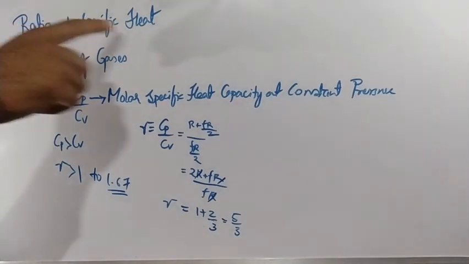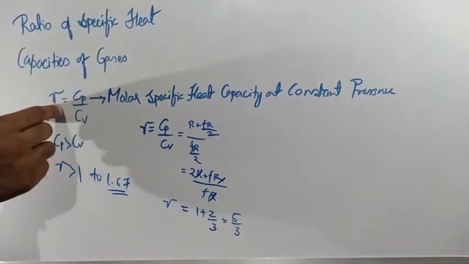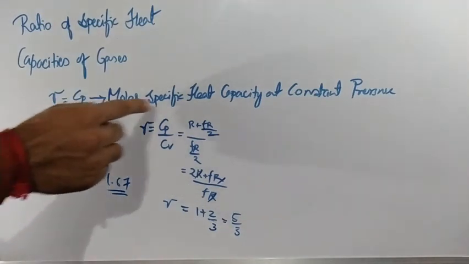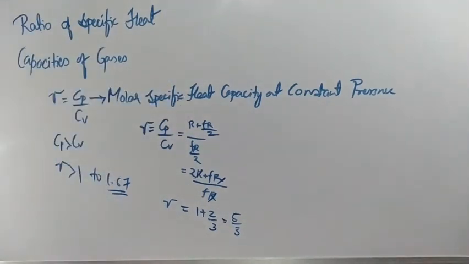And this ratio of specific heat capacities of gases means gamma value equal to Cp by Cv: molar specific heat capacity at constant pressure to molar specific heat capacity at constant volume.